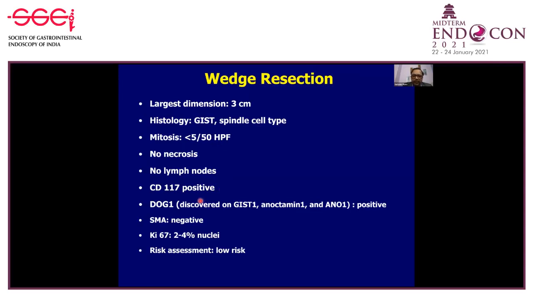CD117 was positive. DOG1 was again positive, a marker for GIST. SMA, a marker for leiomyoma, was negative. Ki-67 was 2 to 4%. And risk assessment was low risk. So fairly corresponding to what we got with the EUS-FNB.